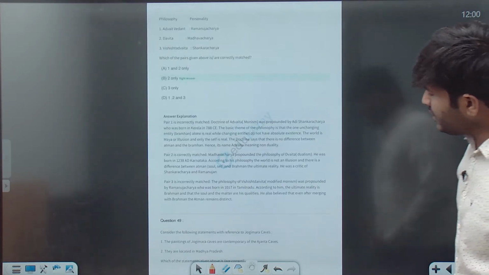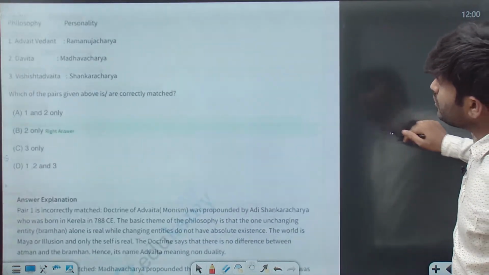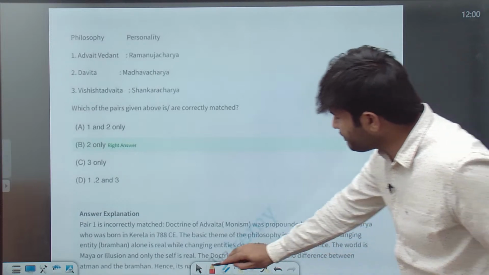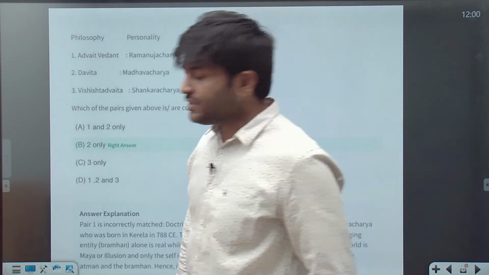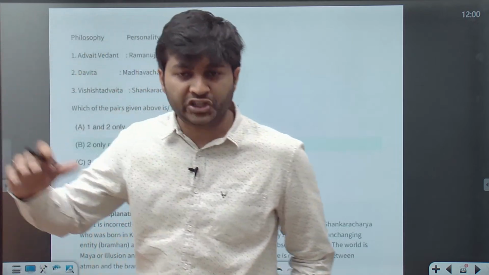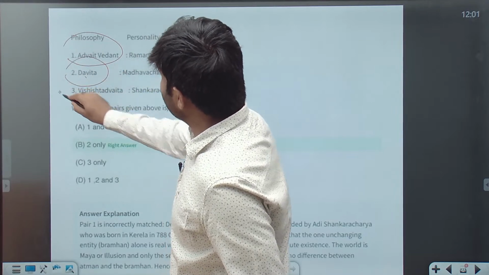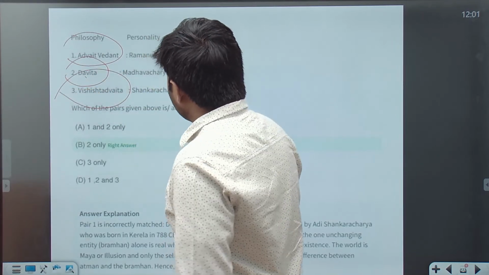Now, very important, Ramanuja's theories and all these are in the news. So which of the philosophies are correctly matched is the question. This is the last history question we will be taking. Then we will move on to the economy section. Advaita Vedanta, Vishishta Advaita.